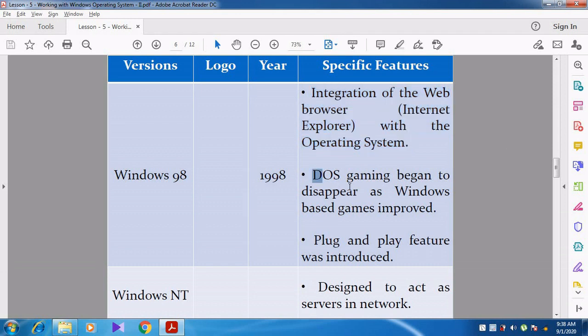Up to that we played only DOS games. Then it changed to Microsoft Windows games. DOS gaming began to disappear as Windows based games improved. Windows based games were developed in 1998. Then the plug and play feature. What is meant by plug and play feature? Now you can see the CRT monitors. You cannot see CRT monitors much now, but in some places you can still see them.